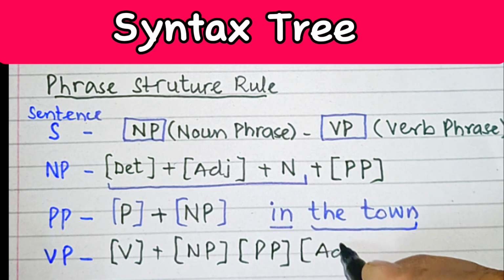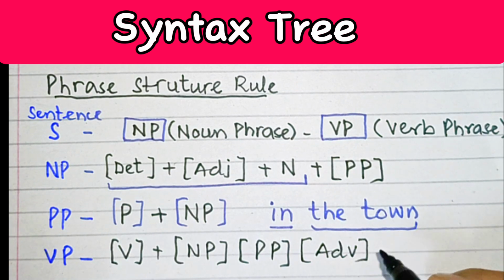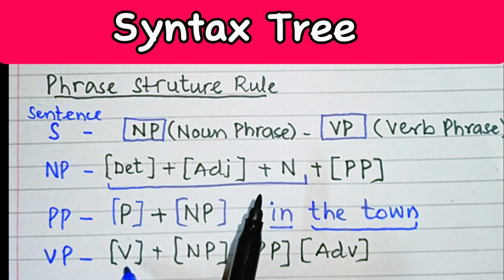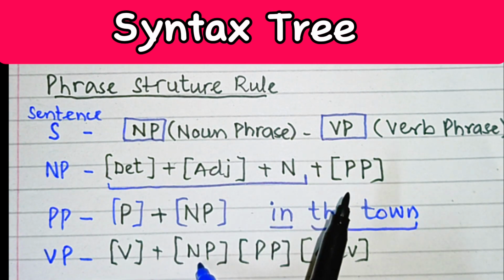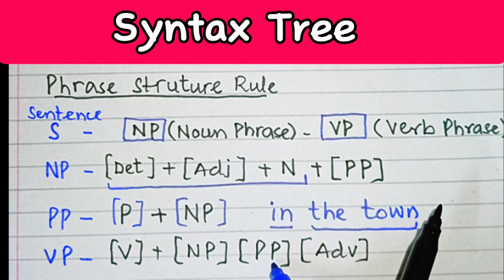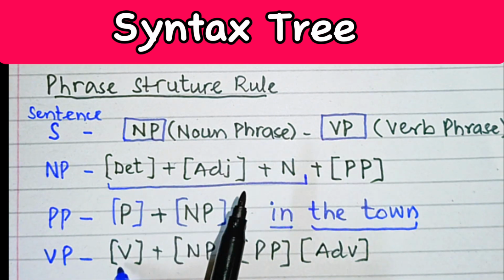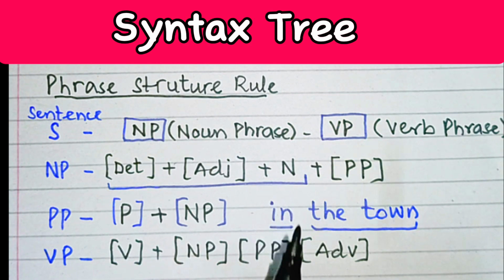Means that adverb may be called adposition as well. So a verb phrase consists of a verb, either it is an auxiliary or main verb, followed by a noun phrase. It may follow some prepositional phrase or some adverb. In some cases, a verb phrase may consist only one verb or main verb. That may also be called noun phrase.